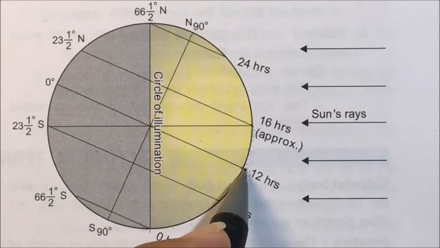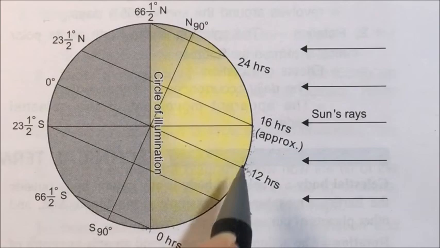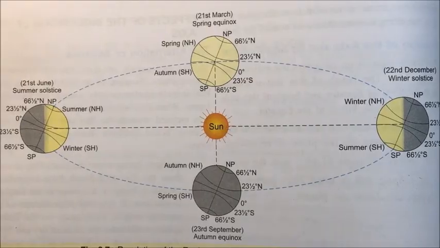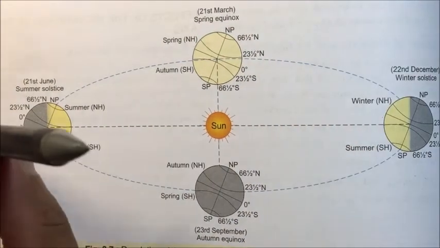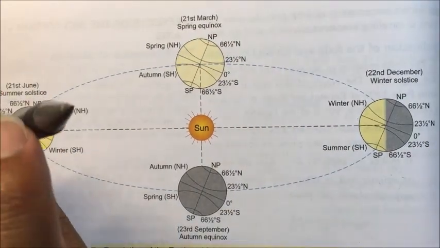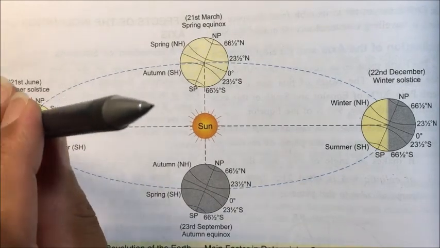The sun rays will be falling vertical on the equator. So we will be discussing now equinox. Consider this as the north pole and this as the south pole. On 21st June, the north pole was tilted towards the sun and south pole away from the sun. So the position was like this.